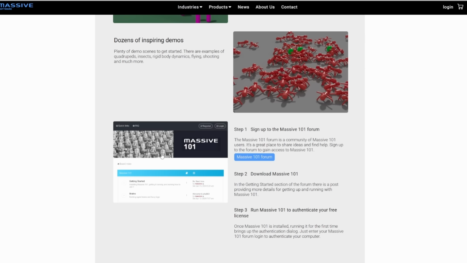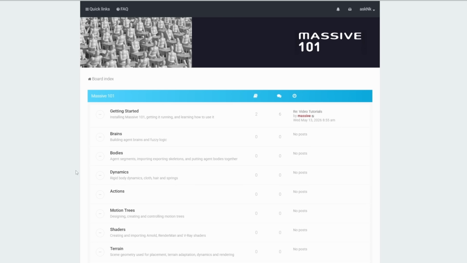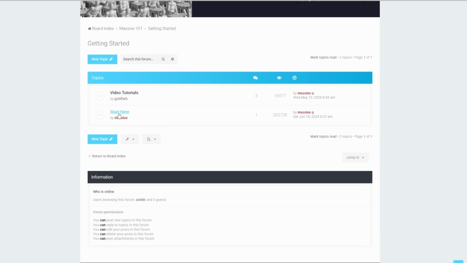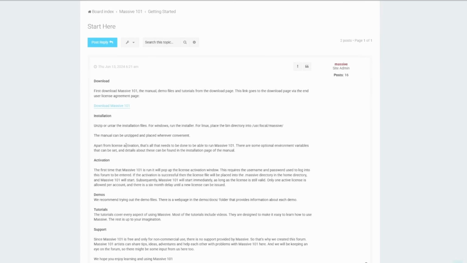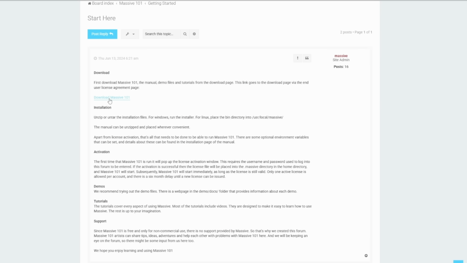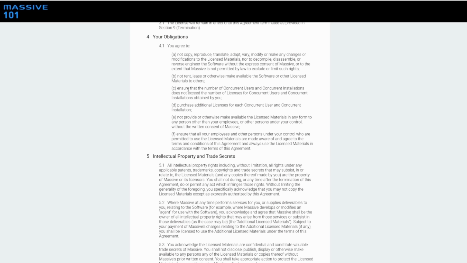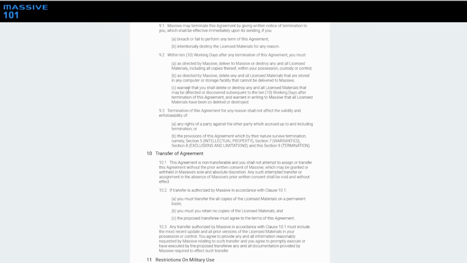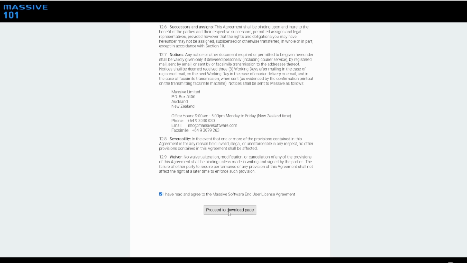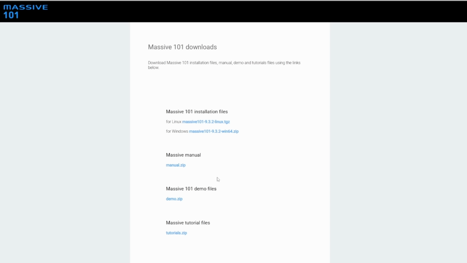And if you'd like to download this, all you need to do is come right here and click on the Massive 101 forum. Once you go over to the forum, you would need to have an account to be able to download this. Without having an account, you possibly would not be able to download this. But if you do have one, you can click on Get Started, go right here where you see Start Here, click on that, and you can click on Download Massive 101. Now, once you click on that, it shows you the URL. You go ahead and read the end user license agreement, scroll all the way down. Once you're done with that, click on I've read that, proceed to the download page, and from here you'll be able to download for both Linux and also Windows.